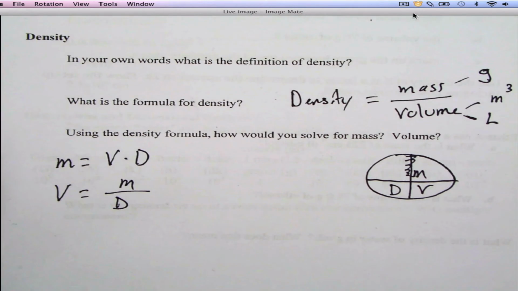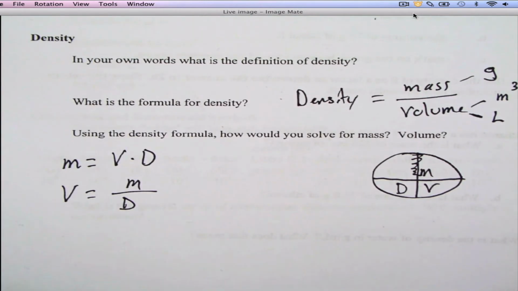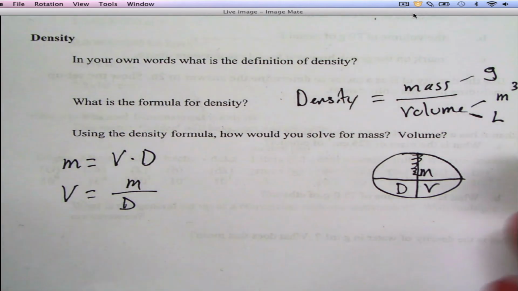All right. So there's your quick rundown of how density kind of came about. If you want a little background on density, look up Archimedes and King Hero and Eureka and those kind of words, and you'll find some interesting stories about how he came about and how he used it to make it applicable to things that he could use it for.